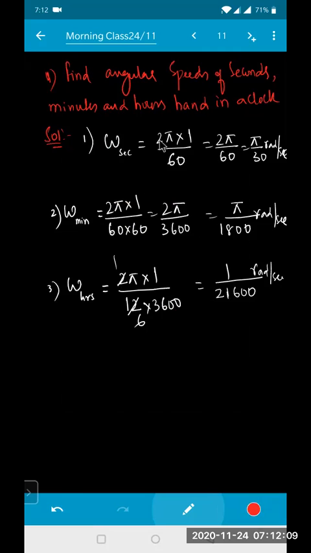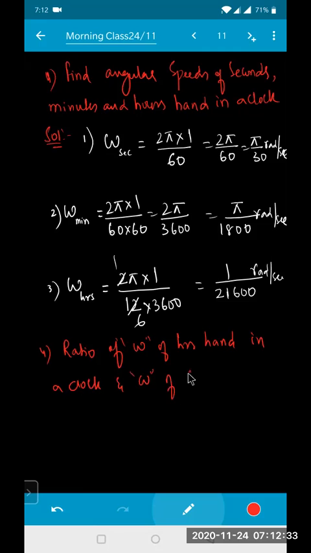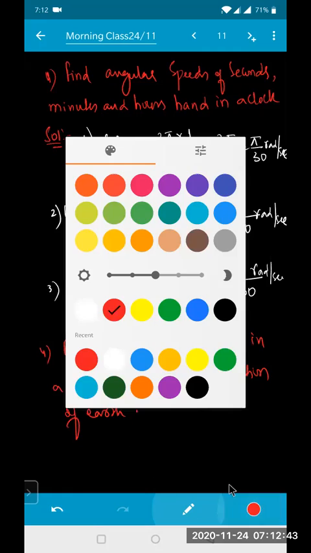So we found the angular speeds of seconds, minutes and hours hands in a clock. Now one more thing: what is the ratio of omega of the hours hand in a clock and the angular velocity of self rotation of the earth? First, what is omega of earth?